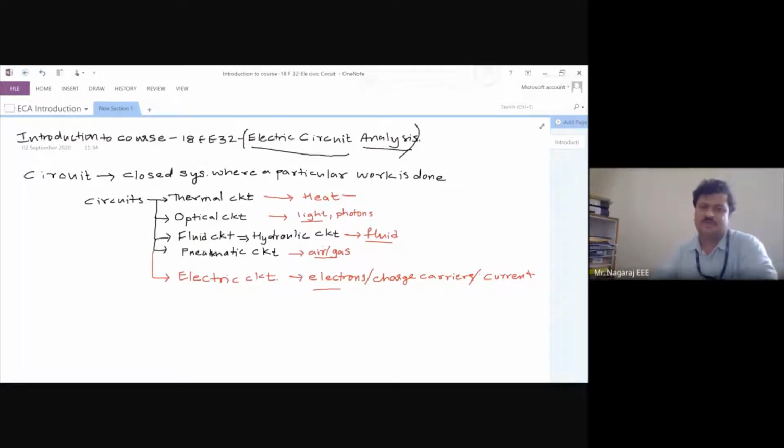You might have observed this, or if you have not observed so far, just think of it. Majority of the appliances that we use will give us an output which is non-electric. Even our mobile phones: the battery is charged, but the output is what? Either light energy in the form of screen display or sound energy. Whenever we listen to music or talk to others, everything is in non-electric form only.